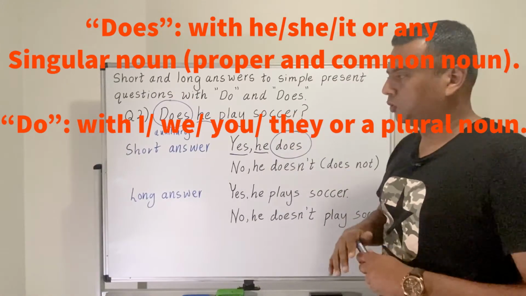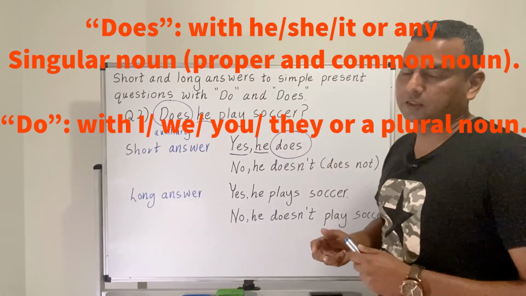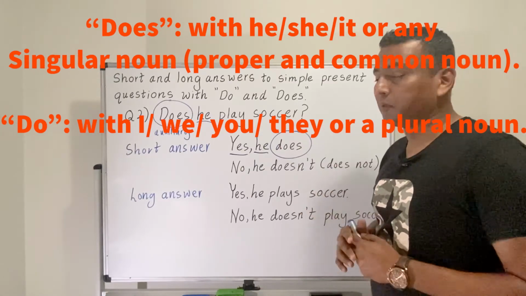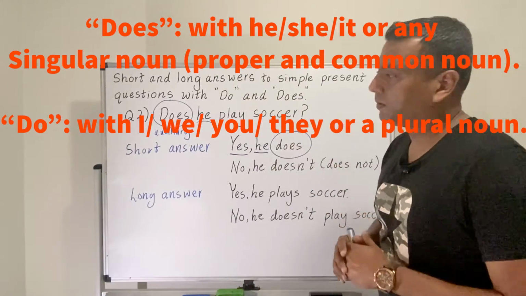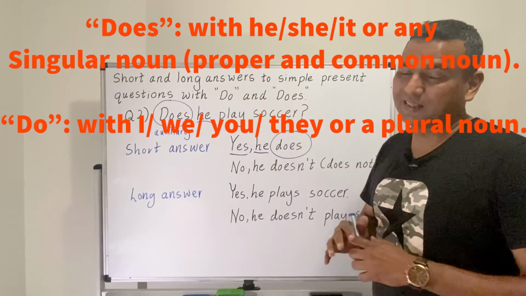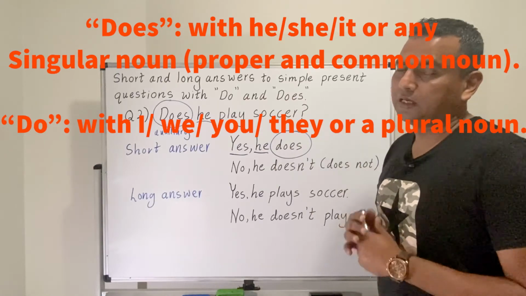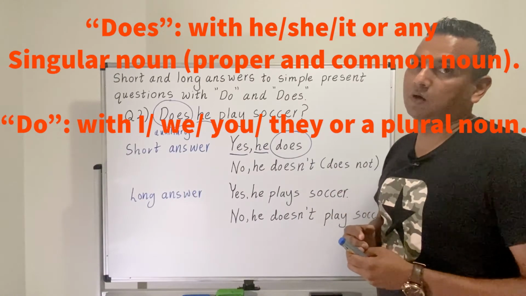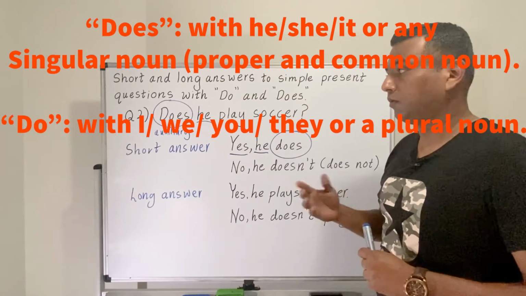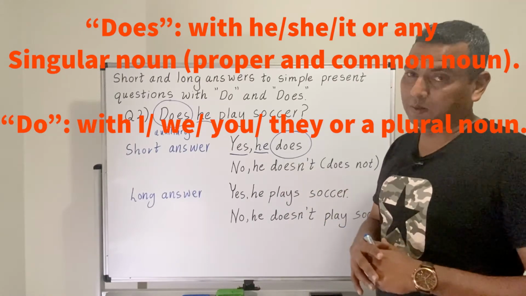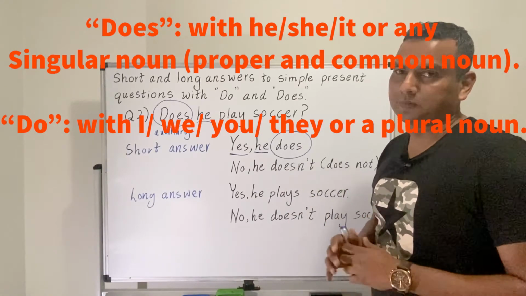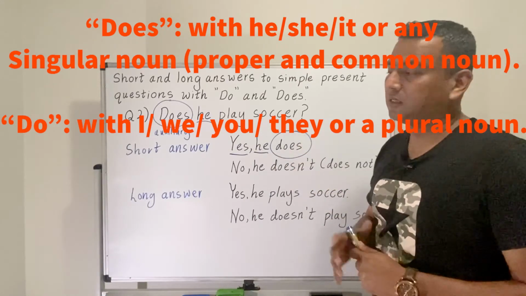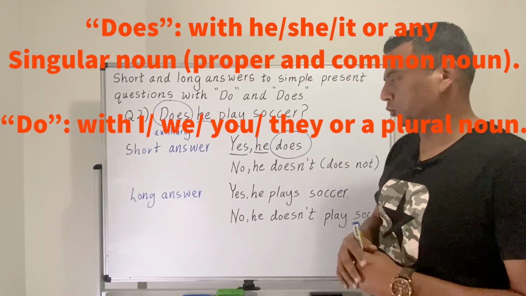So as you all know, if the subject of the question is he, she, it, or a singular, proper, or common noun, then the auxiliary that we have to use at the beginning of the question form is always does. On the other hand, if we have a first or second person or for that matter a plural subject as the subject of the question that you are asking, then in that case you have to use the auxiliary do.